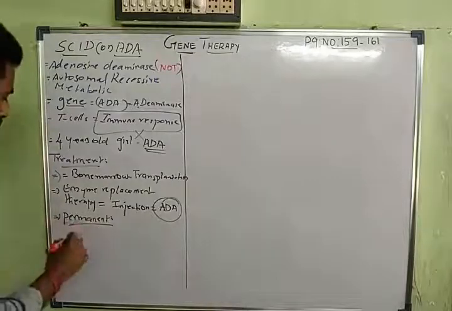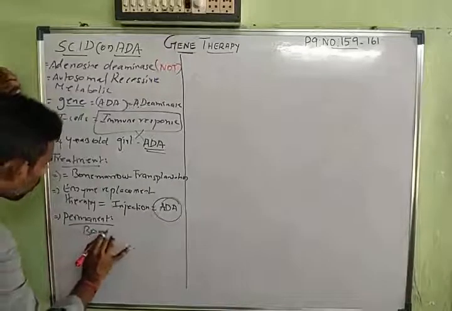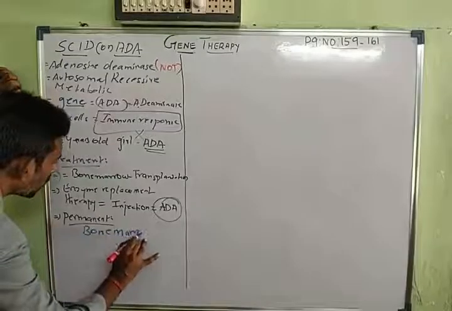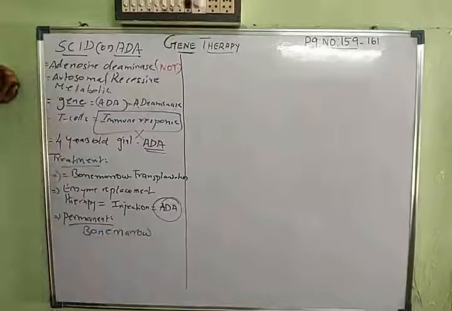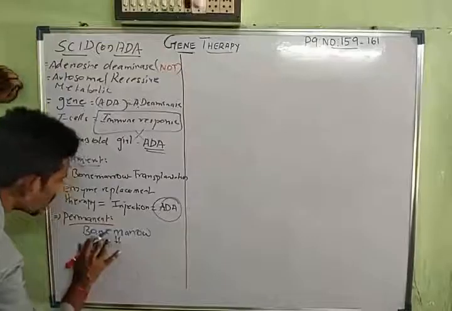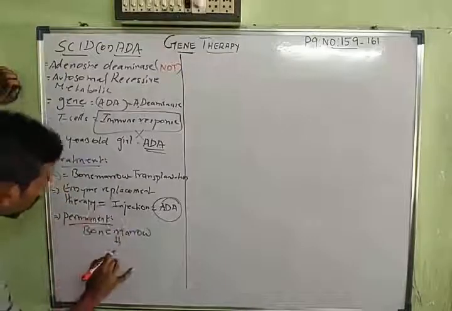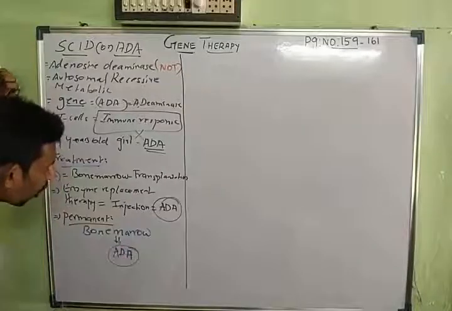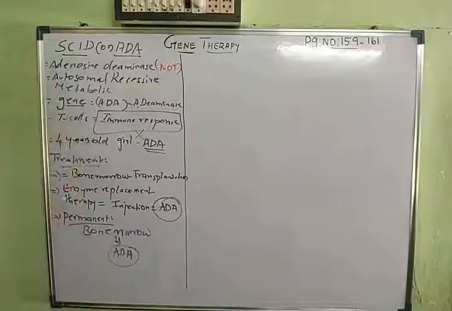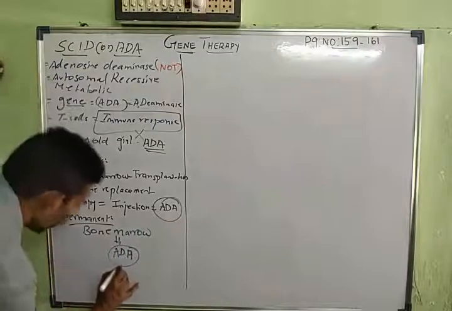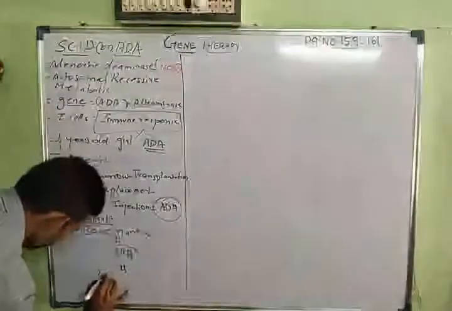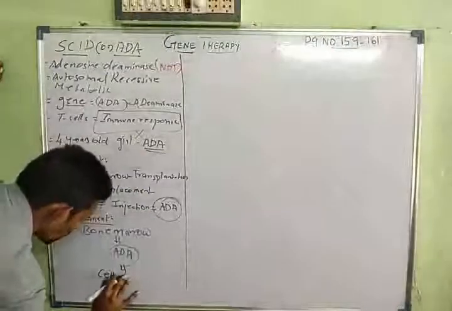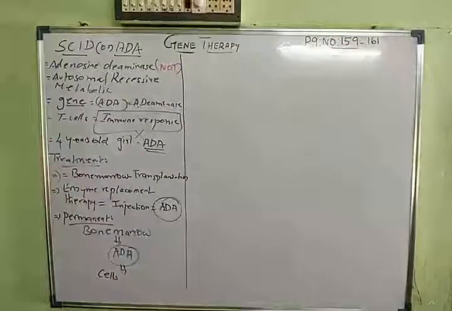The bone marrow is able to produce the WBC and all of this, so there is a gene responsible for producing them, and that gene is called adenosine deaminase. This gene is located in the bone marrow. So you isolate this gene, and after isolating it, you introduce the gene into the cells of the patient.